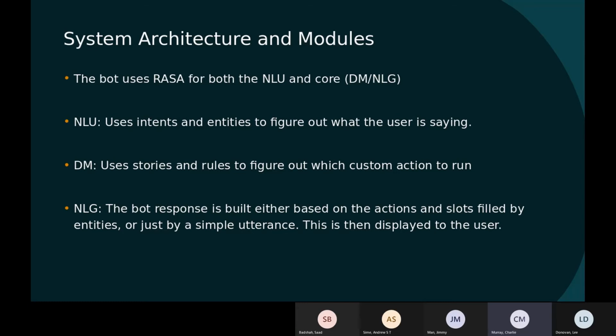So using stories, rules, and custom actions, the DM implements the decision tree shown earlier. These stories provide the general conversation flow, with custom actions looking at how the slots have been filled, and the response is then picked from that. Our rules handle basic conversation cues as well. So once the output has been selected by the DM, the NLG creates this response and supplies it to the bot to be sent to the user. And then the bot waits for the next input from the user depending on the context.